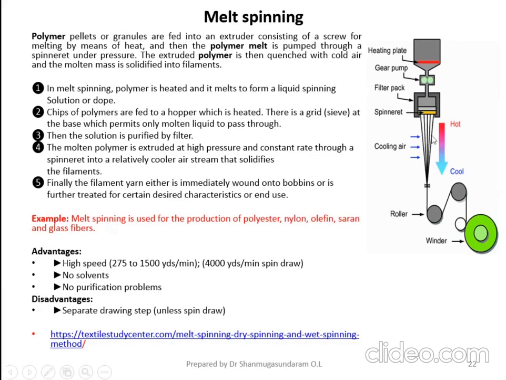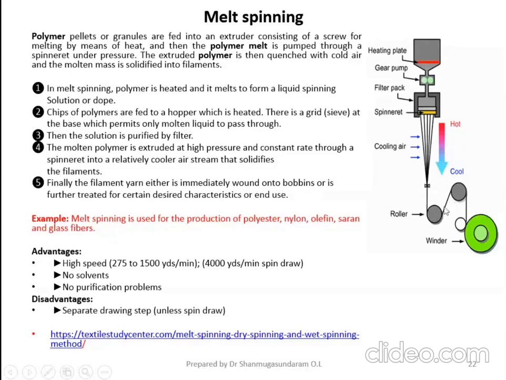In order to make it into a solidified form, you have to pass the cooling air onto the filament. Then the filaments are combined here, then rolled, then again there is a guide roller, then you can wind it on a winder or on a bobbin. Here you have to give stretching. You can keep many rollers. In this schematic representation I have shown only two rollers, but in an actual melt spinning machine, many rollers are available.